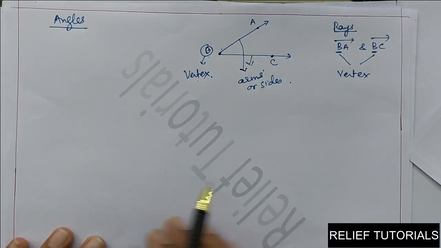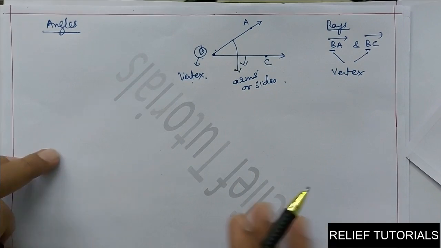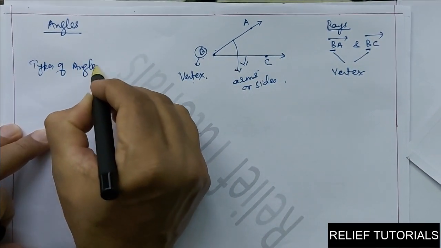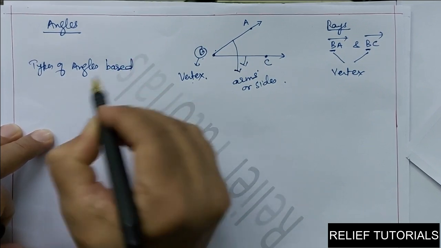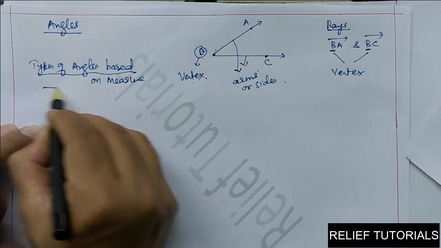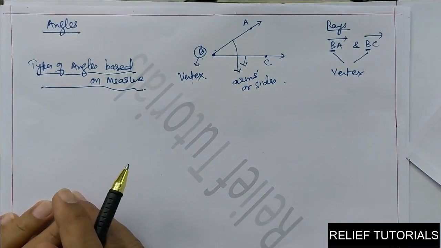Now there are different types of angles. So now we will discuss types of angles based on measure. Types of angle based on measure.